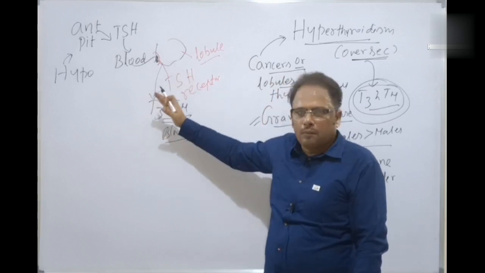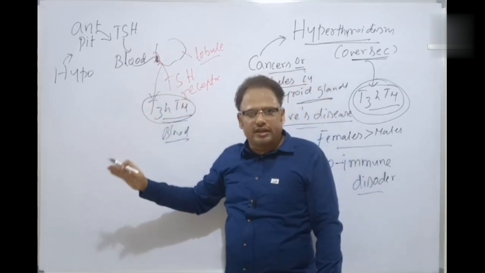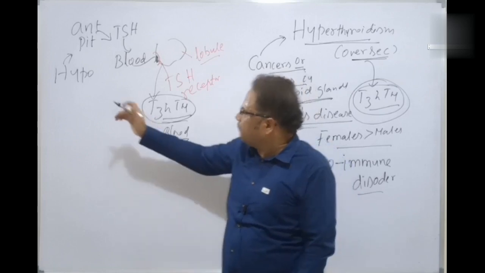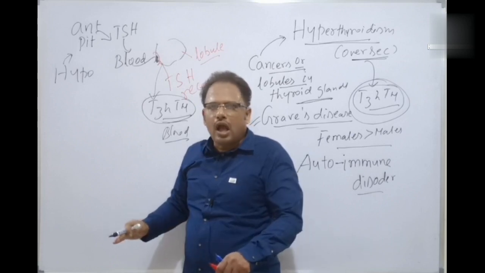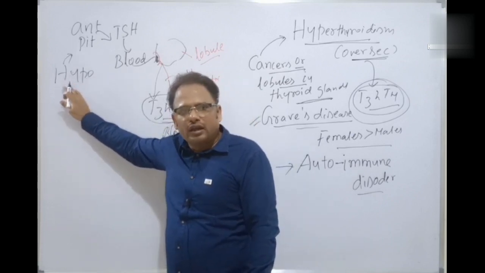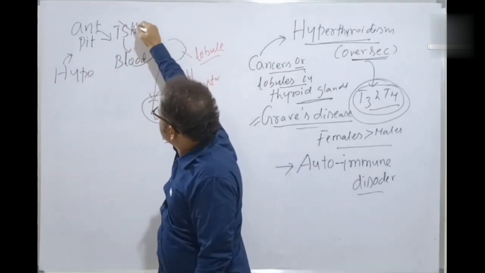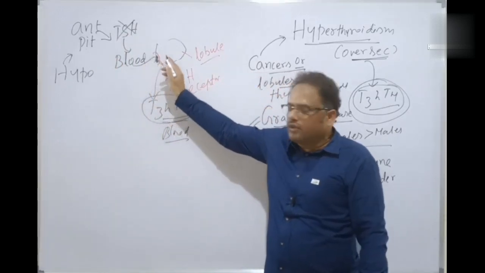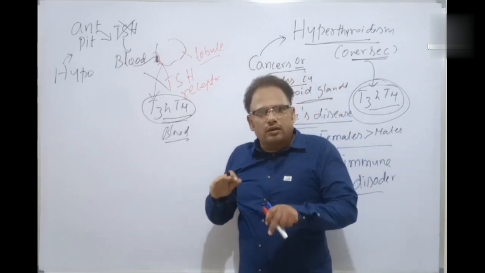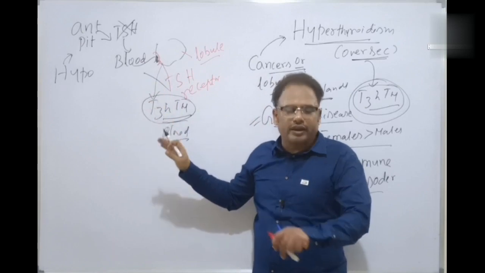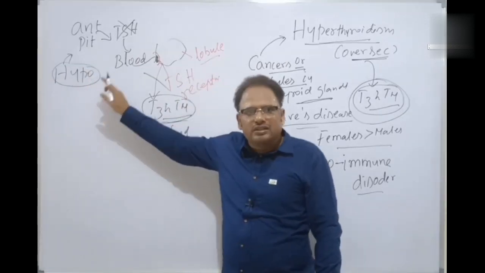This is normal. But if the T3 and T4 hormones are increasing in the body, there is a negative feedback regulation, because the hypothalamus stops releasing which hormone? Thyrotrophin releasing hormone is stopped, and it releases which one? Thyrotrophin inhibiting hormone, the antagonistic hormone. So the TSH is not released, there is no binding with the receptor, and T3 and T4 are not released into the blood, because metabolic functions are normal now. If oversecretion occurs, it leads to various abnormalities, isn't it? That's why the hypothalamus goes for the negative feedback regulation. This is a normal setup.